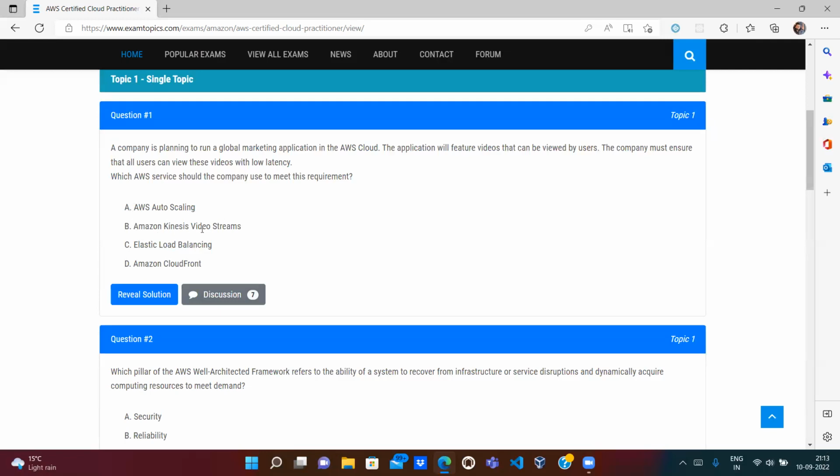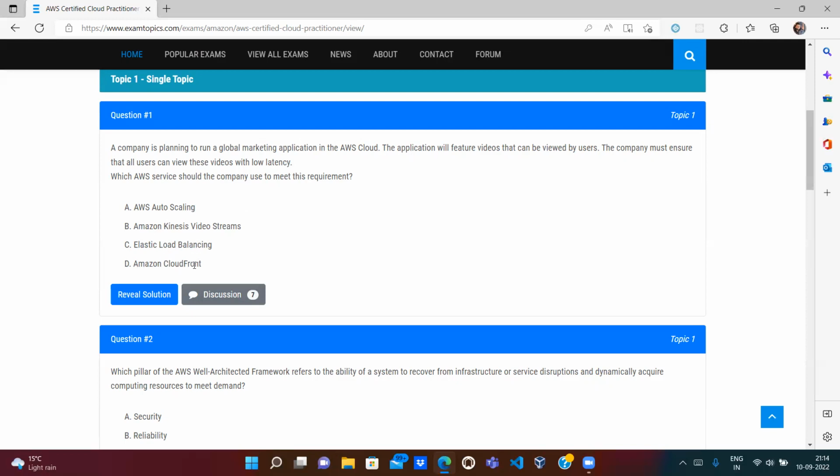Next, Kinesis Video Streams. This service is to stream videos, like real-time streaming. But they have their own application. They already have the videos there. The people only want to view the videos on their application. So this is also wrong. Elastic Load Balancer is also wrong, because it distributes the load between EC2 instances.